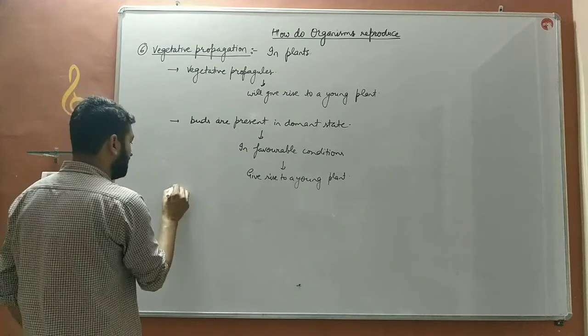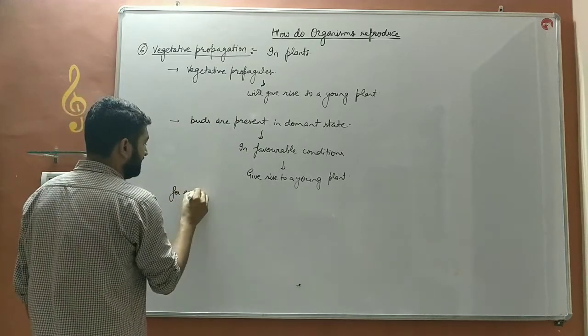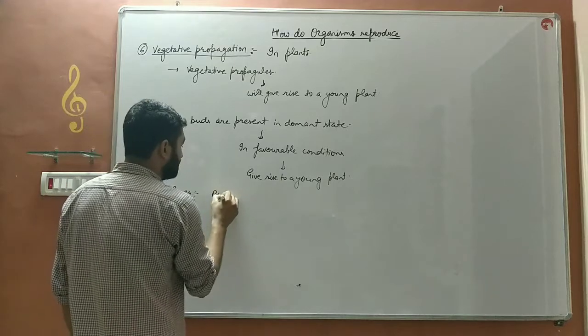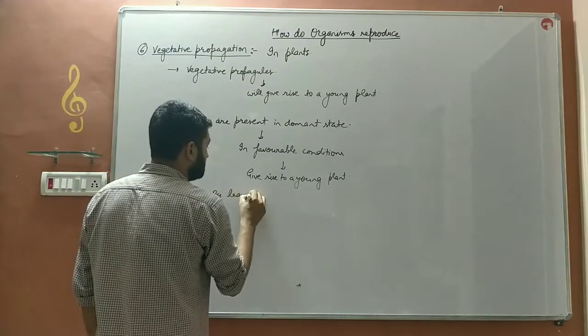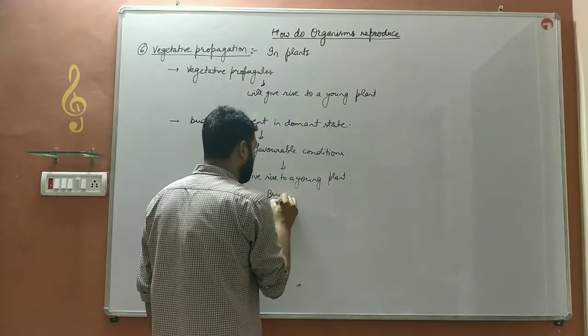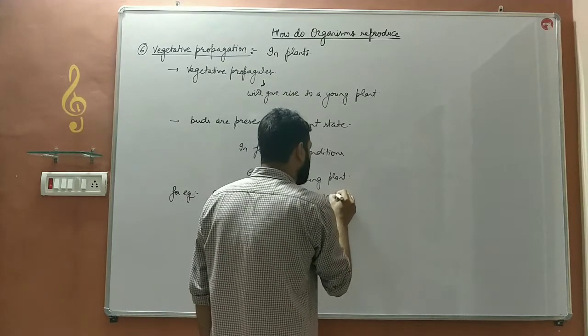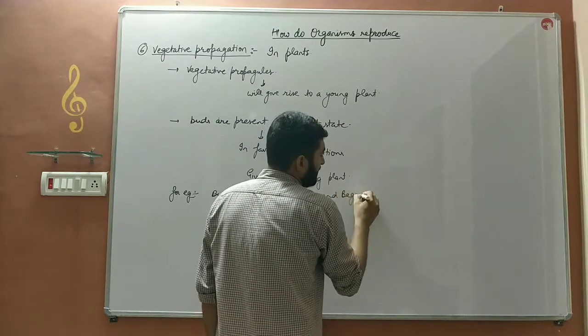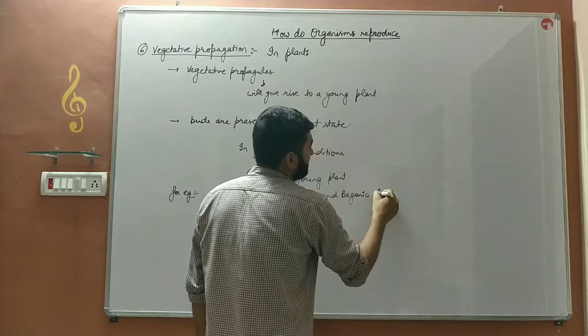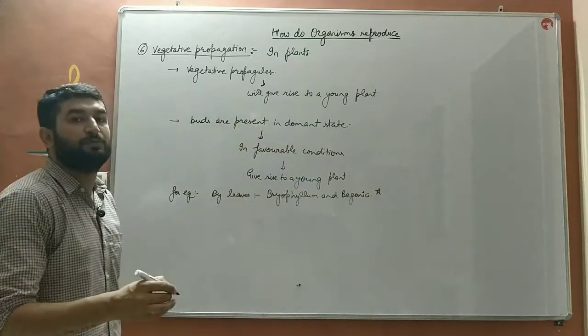For example, bache, the plants which can be grown by leaves: bryophyllum and begonia. Do learn these examples carefully, as these are very important for your board exam, bache.